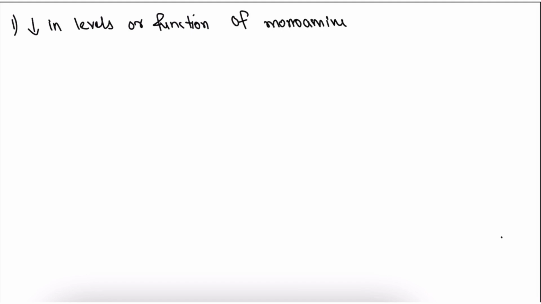The first one is decrease in levels or function of monoamines like 5-HT, norepinephrine or dopamine in limbic system.